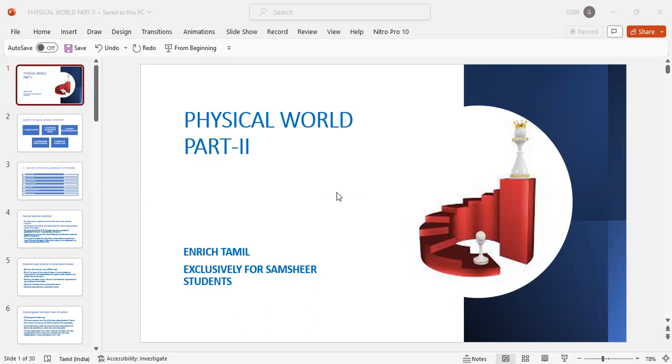So the major thrust area: physics studies nature. Physics deals with matter and energy, the relationship between matter and energy. The major thrust areas of physics are unification and reductionism. Physics, after careful observation of nature, is able to predict a law which may be applied in all three domains. That is called unification.